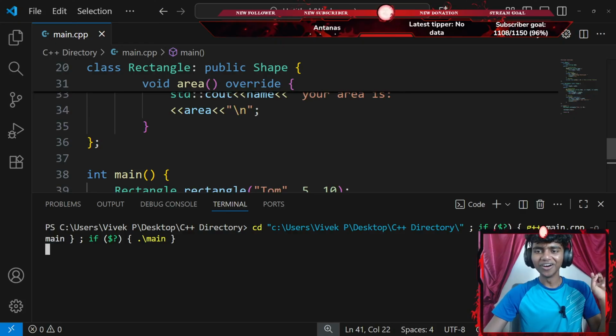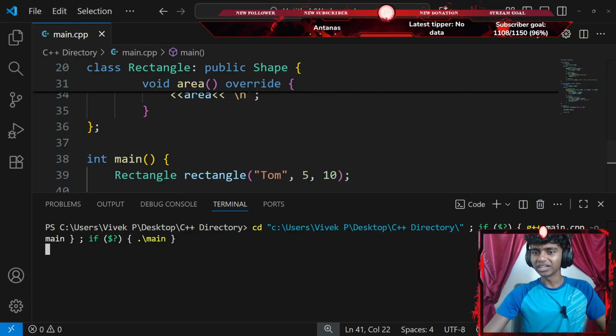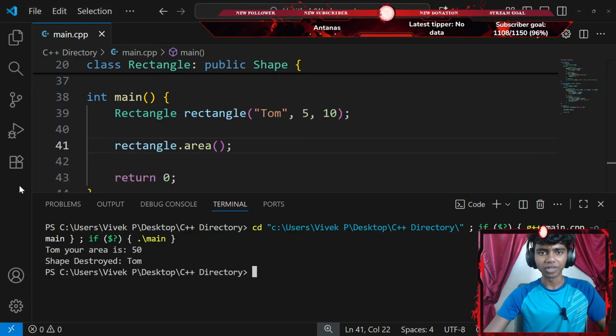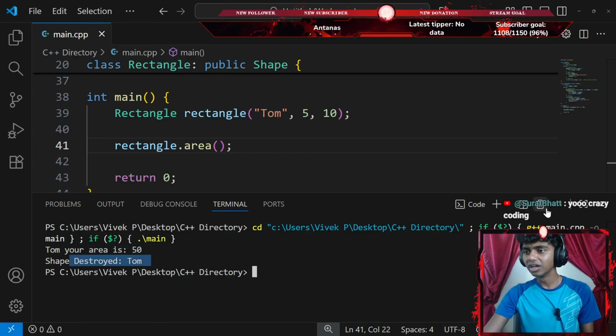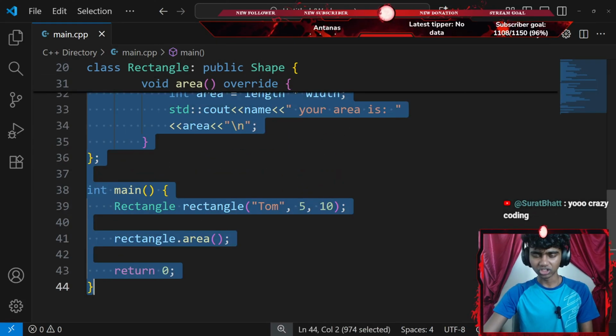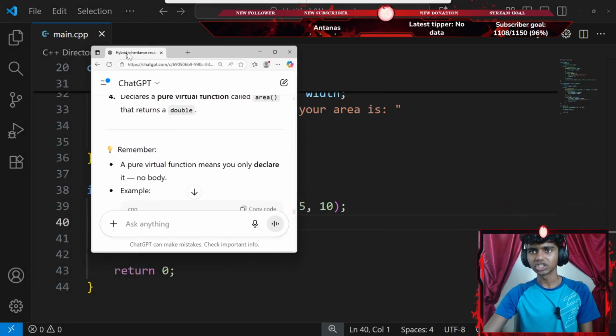Honestly, guys, isn't anything displaying? Hold up, let me check if any other tab is open in VS Code. Oh, there we go. Tom, your area is 50. Shape destroyed, Tom. Okay, perfect. Now let's go with Control-C to copy that and get into ChatGPT here.